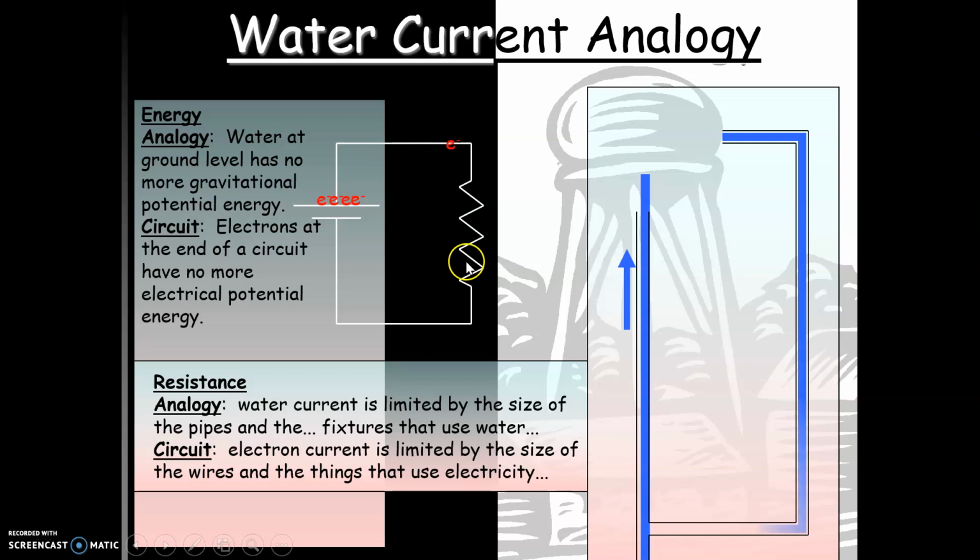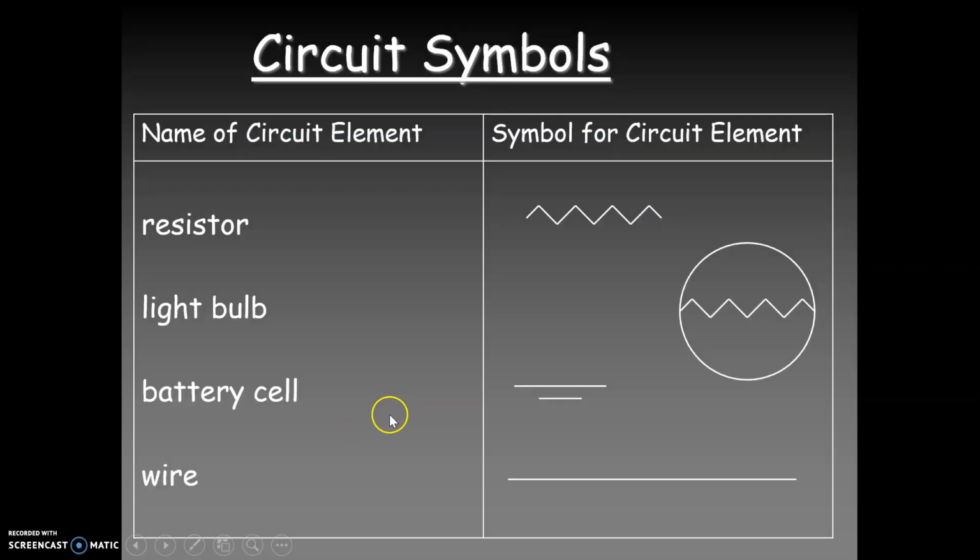This thing right here we'll talk about in a second, but this is a resistor. So the idea is it can't just flow through nothing, it needs something to guide it. In an electric circuit, what's guiding the electrons is a copper wire or some other type of conducting wire. Just like over here, the water's not just shooting out of the tower, it's flowing through a pipe, and the pipe is what guides it. By slowing it down and guiding it, it gives it some resistance. It slows the flow. Here are some basic symbols that I want you to write down, so I'm going to pause it here for a second while you do that.